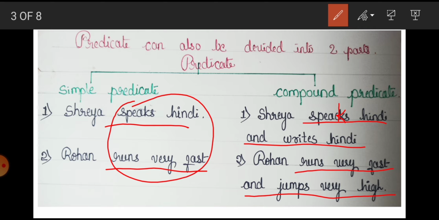If two or more than two activities are being performed by the same subject, Shreya and Rohan, here you can see, we call it the compound predicate. Speaks Hindi and writes Hindi, she is performing two activities. Here Rohan runs very fast and jumps very high. Again he is performing two activities. So this is our compound predicate.